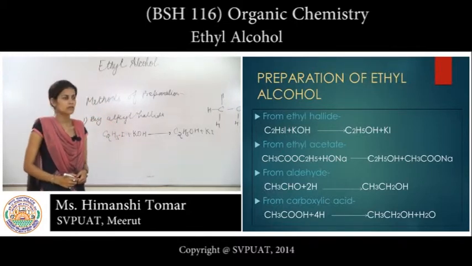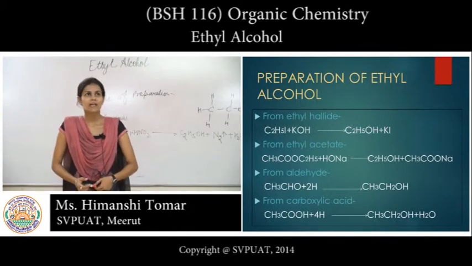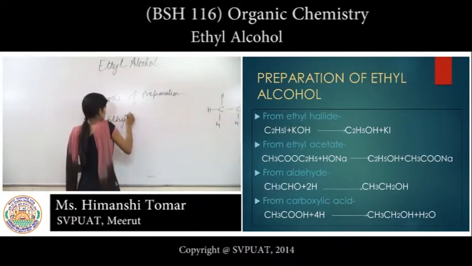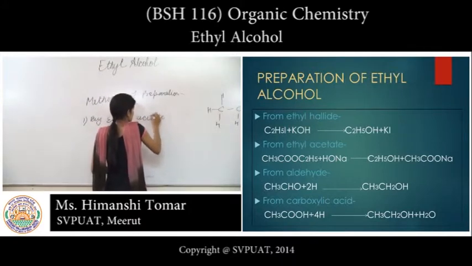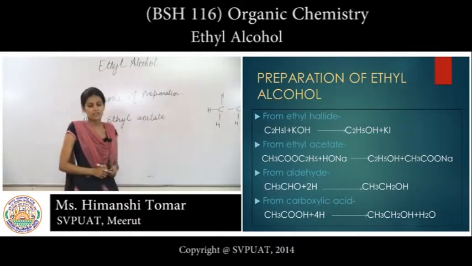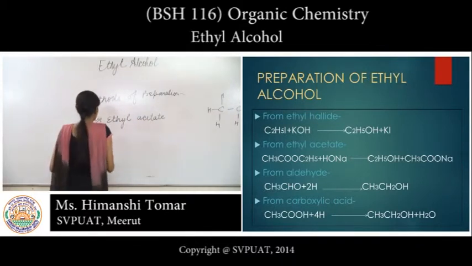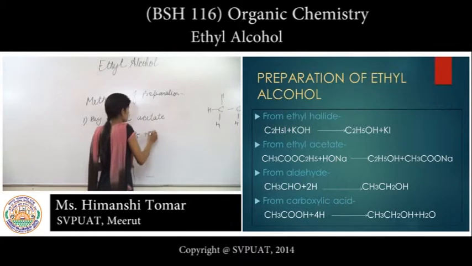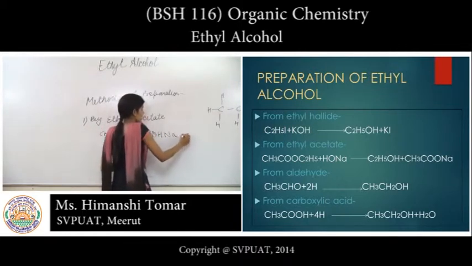and so on. The second preparation of ethyl alcohol is by ethyl acetate. In that condition, ethyl acetate CH3COOC2H5 reacts with sodium hydroxide, NaOH.